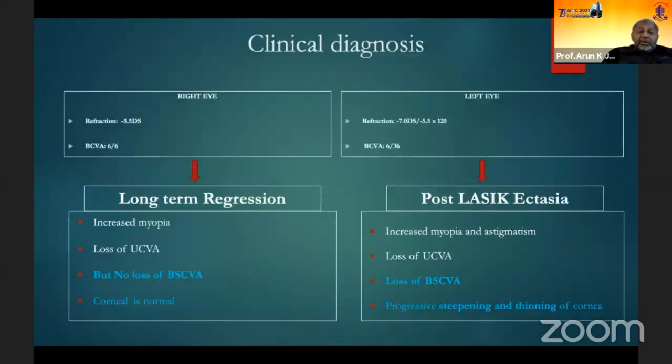And how we differentiate between the two is there is no loss of best corrected visual acuity in long-term regression. Whereas there is a loss of best corrected visual acuity in LASIK ectasia, and there is progressive steepening and thinning of the cornea, which is absent in long-term regression. And so we did a C3R in the left eye, and the right eye was kept under observation and prescribed glasses.